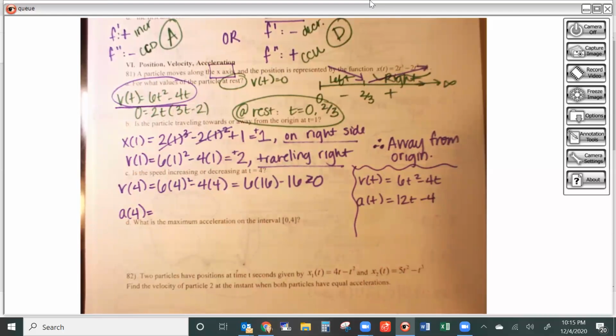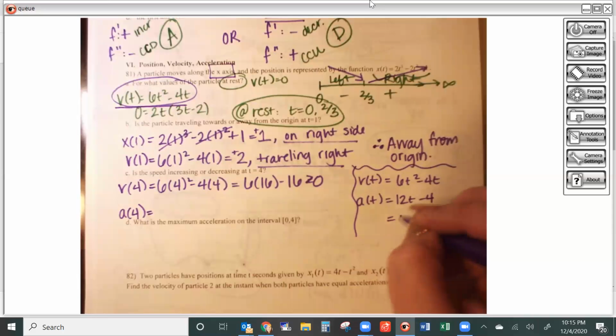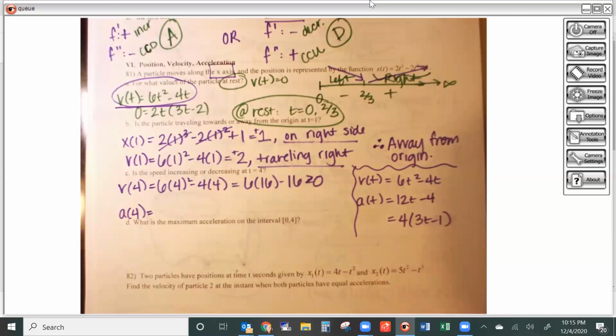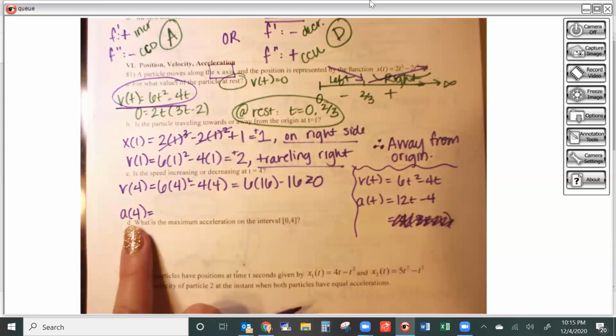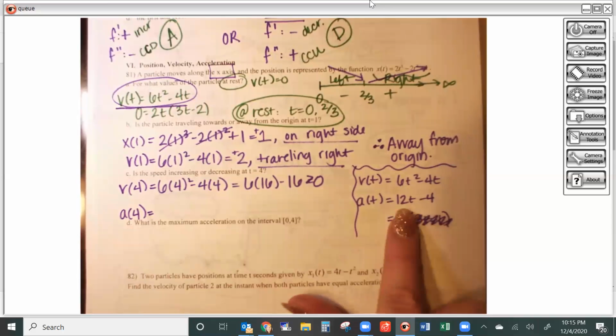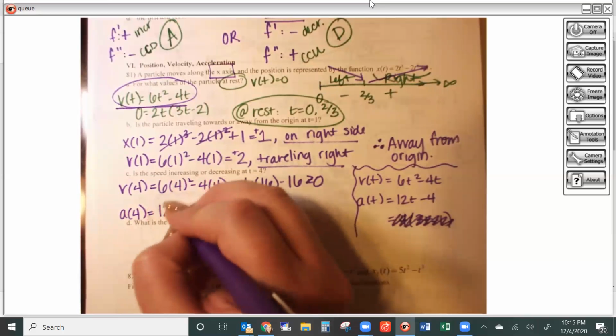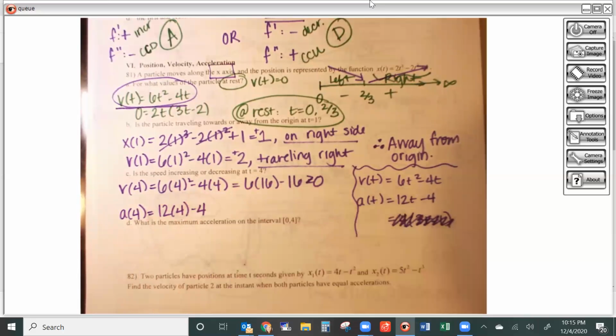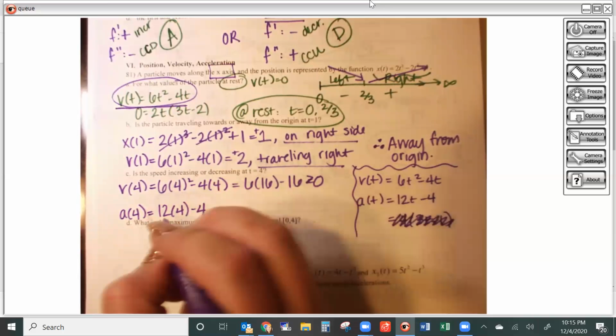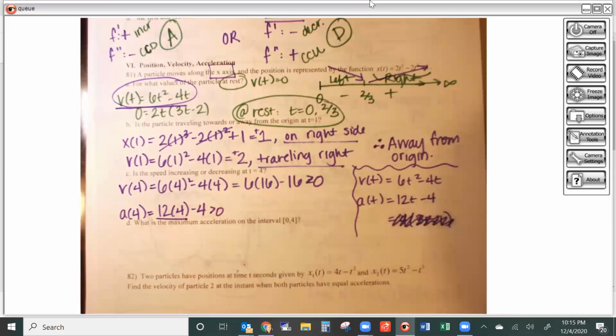Oh wait, actually I don't even have to do all that. We have a specific number we want to plug in here. So if a of 4 is what I'm looking for, then I want 12 times 4 minus 4. Again, I don't care about the number, I just care about the sign. 12 times 4 is 48, and 48 minus 4, I know that's positive.